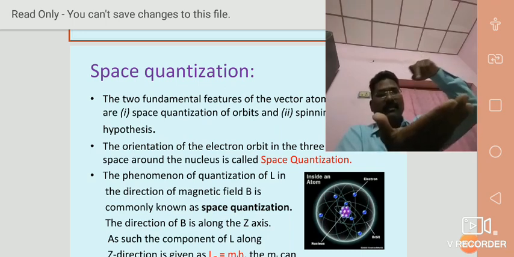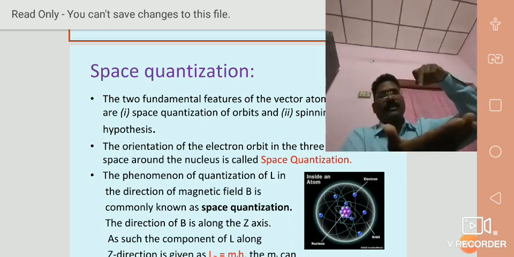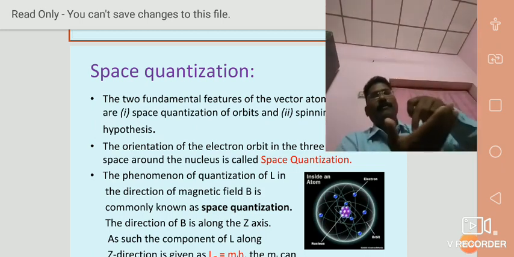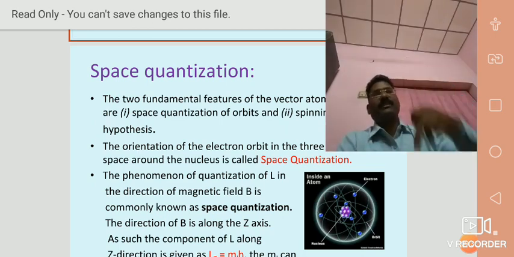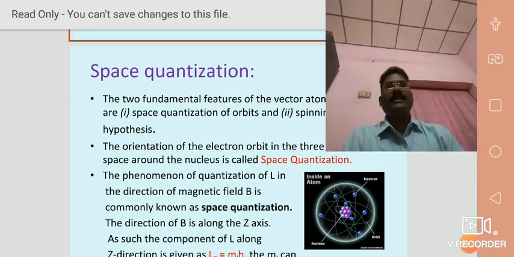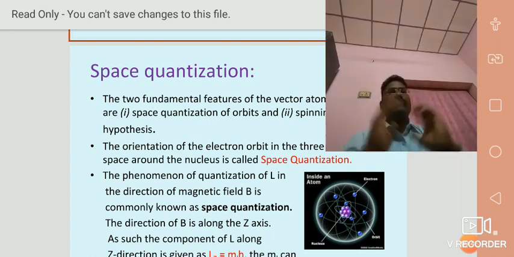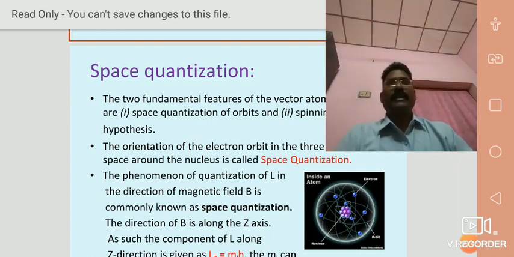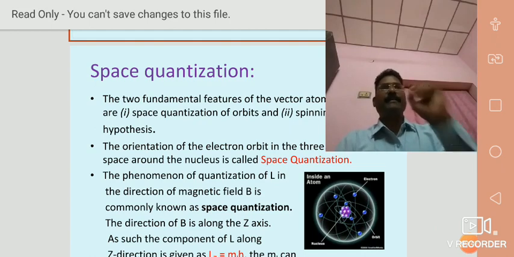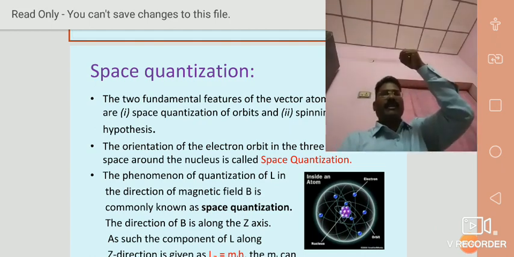If the electron is revolving around the nucleus, the projection of orbital angular momentum acts in the direction of the external magnetic field, direction B, commonly known as space quantization. Therefore, the direction of B is represented along the z direction.